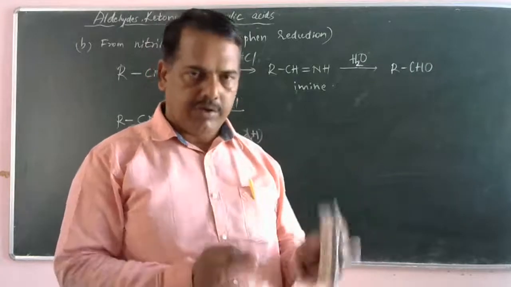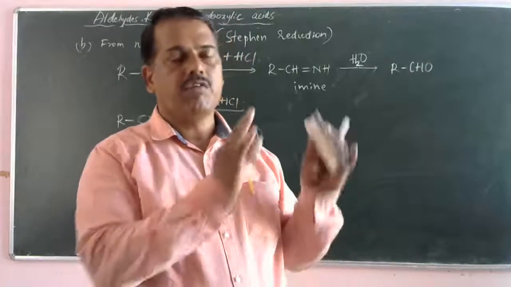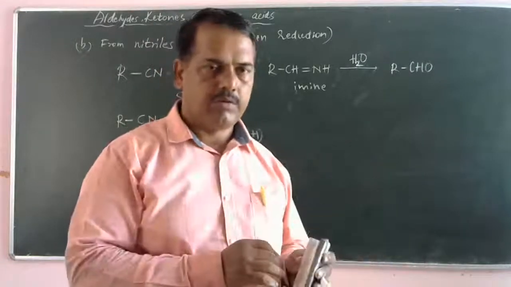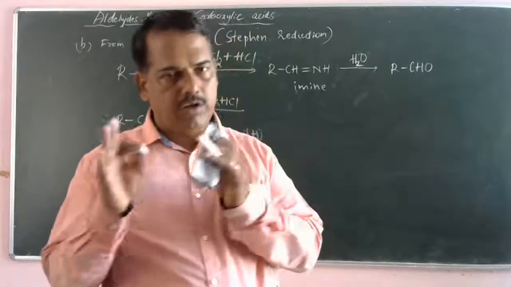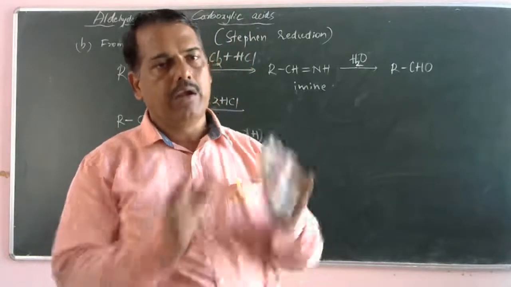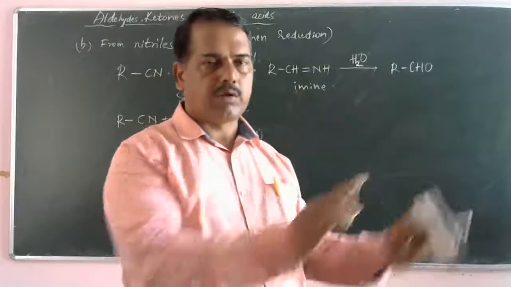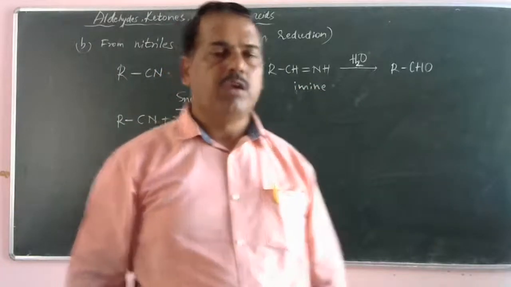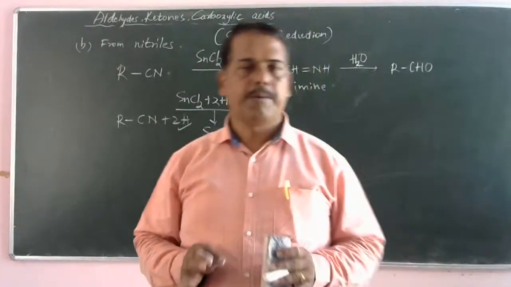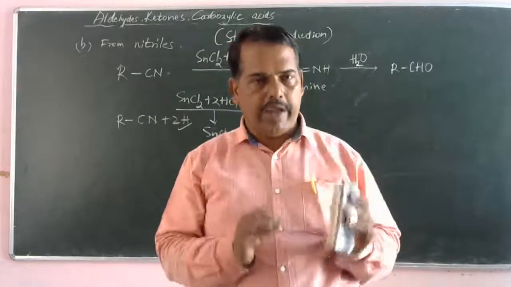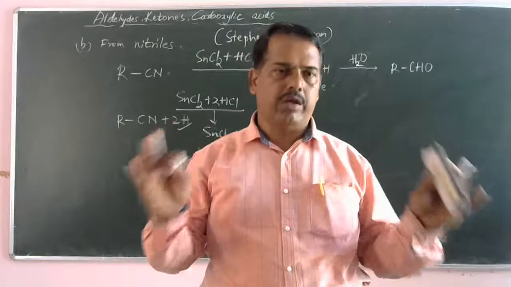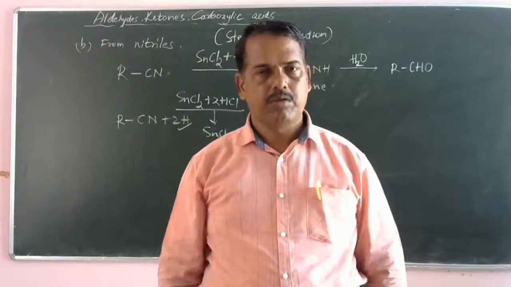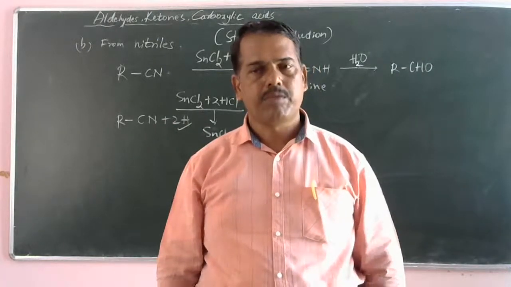So, in Stephen reduction, what is the reagent? What is the initial reactant? And what is the product that you have to convert? See, in Stephen reduction, the initial reactant we are going to select is nitrile. Understood, dear students?